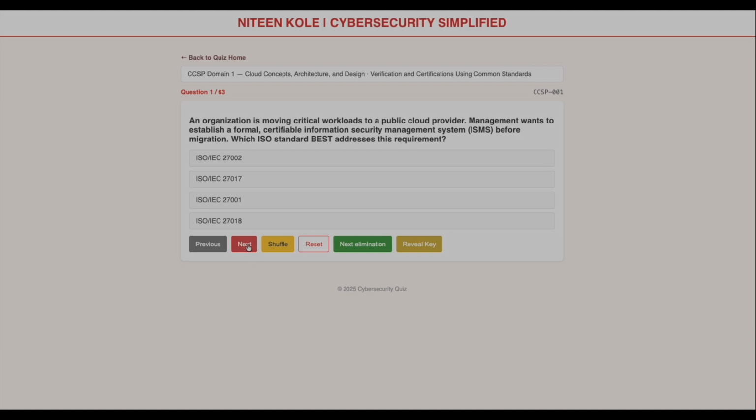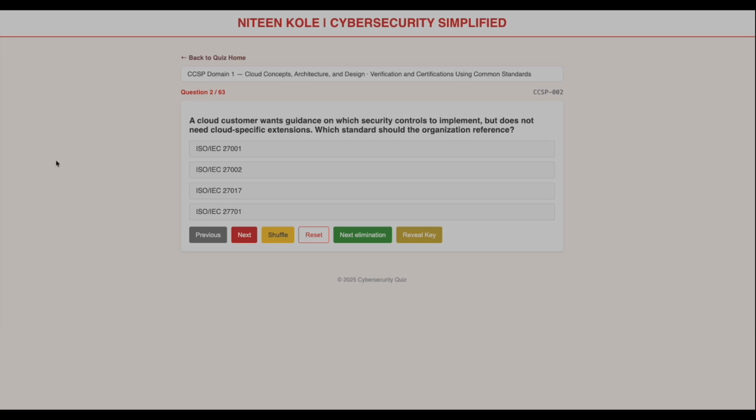Let's go to the next question. A cloud customer wants guidance on which security controls to implement but does not need cloud specific extensions. Which standard should the organization reference? Let's eliminate the wrong answers. First, let's remove D, ISO 27701. ISO 27701 focuses on privacy management. Nothing in the question mentions privacy.